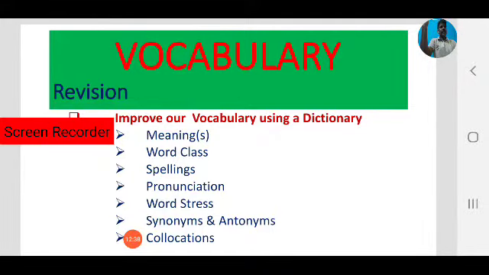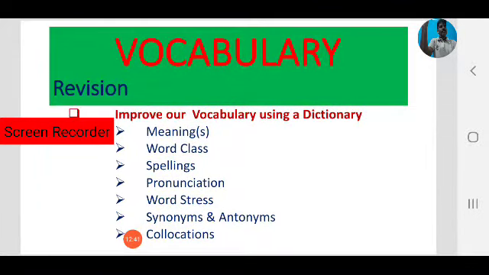pronunciation, we can learn word family. Word family means part of speech. We can learn word stress, we can learn different spellings of the same word. Next we can find usage of the word, and we can learn synonyms and antonyms of the same words. And the last one is collocations. That is also important. If you want to become a native speaker, we have to learn collocations. Collocation means some words always go together. We have to find those collocations and use them in our writing and speaking. Then we can become like native speakers.